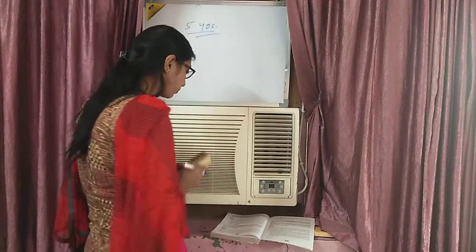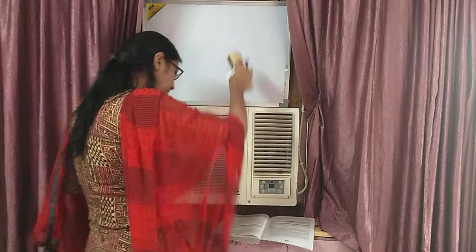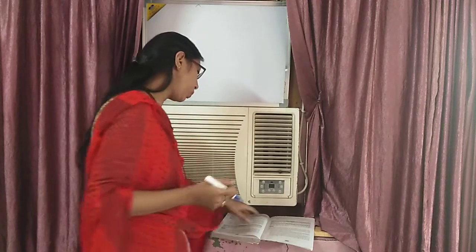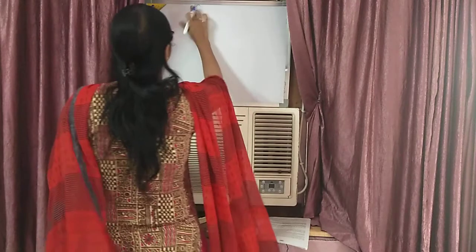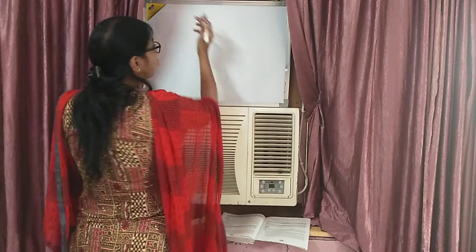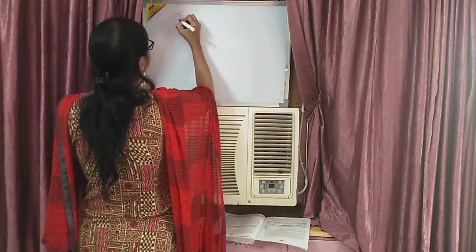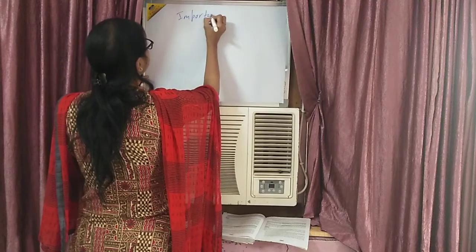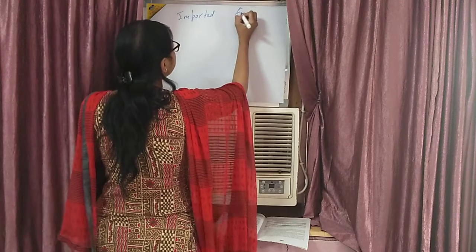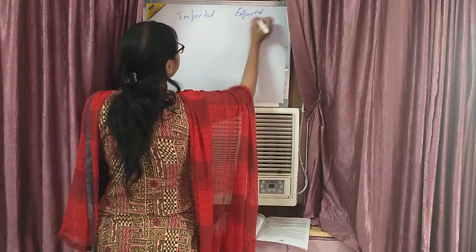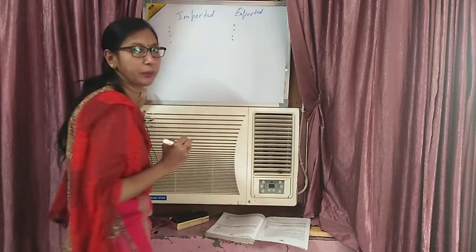This is the one. Then the next project is what are the major items of export and import from India in the last 5 years. You have to take the major items of import and export of India. Okay? Now what you have to do? In this type of project, you have to make a proper project presentation. Import items which are imported, make a list of imported items. Then items which are exported, make a list of exported items.